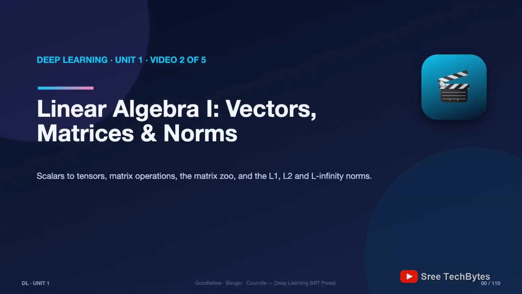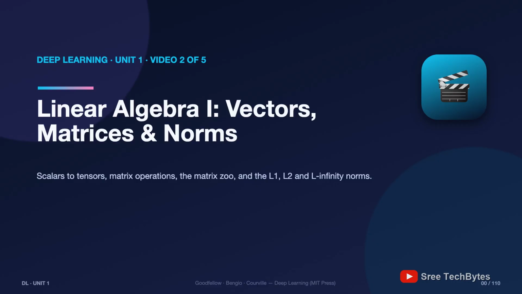This is where the mathematics begins. Linear algebra, the language every neural network is written in. We'll climb the dimensional ladder from scalars to tensors, master matrix multiplication, tour the 17 types of matrices and learn to measure vectors with L1, L2 and L infinity norms. Everything comes with real-world anchors, taxis, crows, and Spotify playlists included.